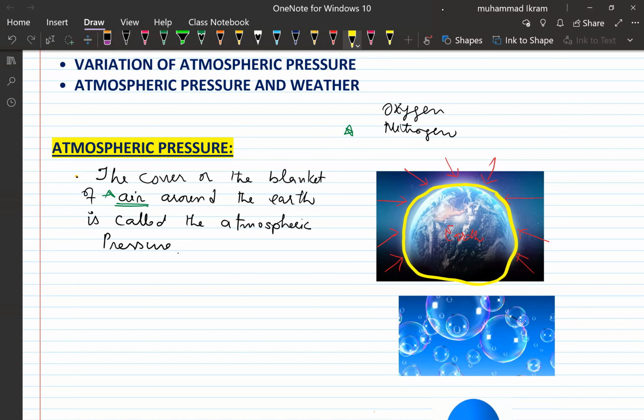That blanket of air extends roughly to a certain height or altitude. I'm so sorry, I've forgotten the exact figure, so you may look it up on Google.